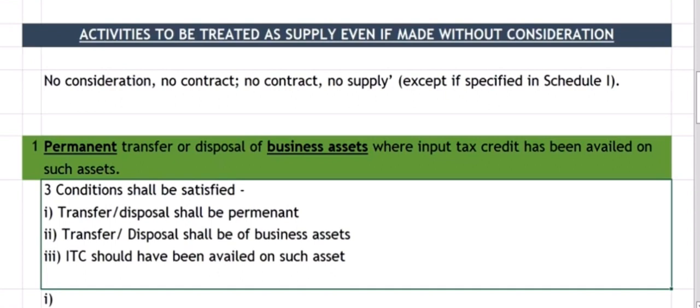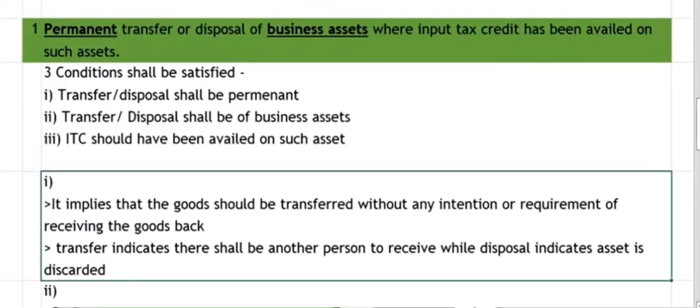What is meant by transfer or disposal being permanent? We will say a transfer or disposal is permanent if we transfer something without an intention to receive it back, or without a requirement or condition to receive it back. Then that transfer or disposal will be said to be permanent.